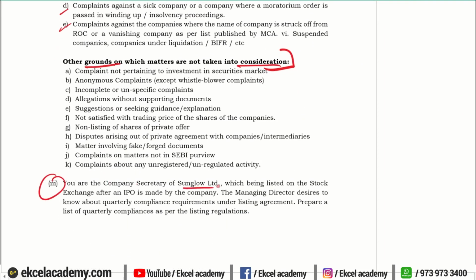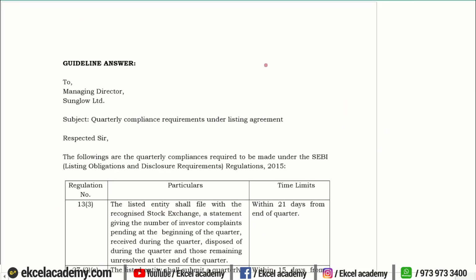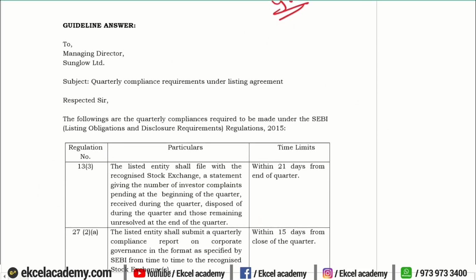Here, a company secretary of Sunglow Limited, which is a listed entity on the stock exchange after an IPO made by the company. The MD desires to know about the quarterly compliance requirements of the listing agreement. Prepare a list of quarterly compliances as per the listing regulations. So they have clearly only asked you to quote what are the quarterly compliance requirements of a company that is a listed entity as per the listing agreement.